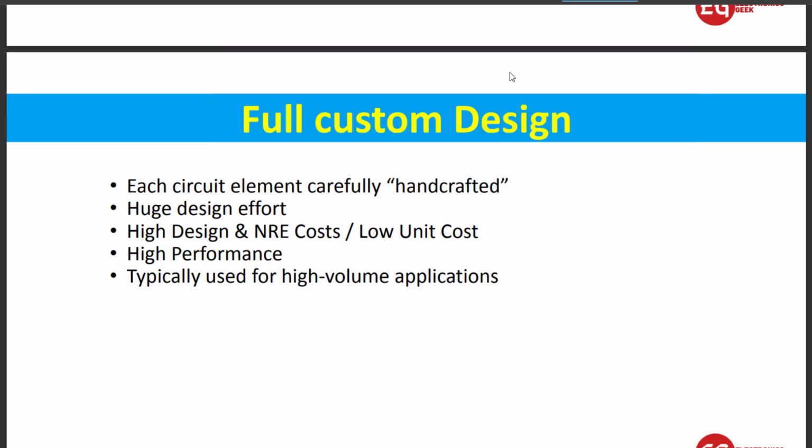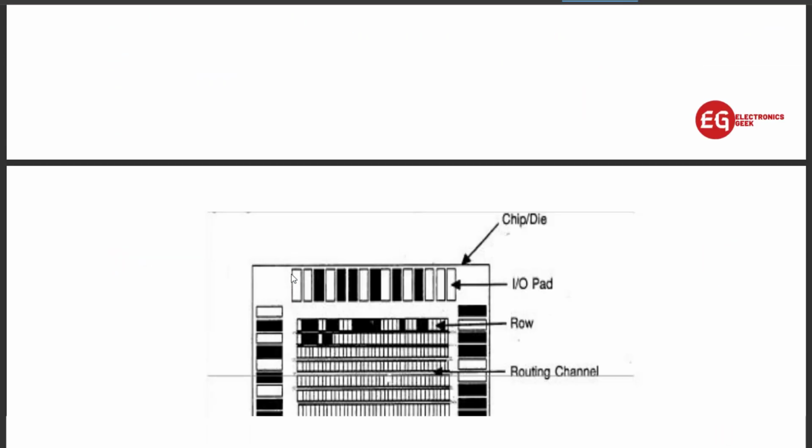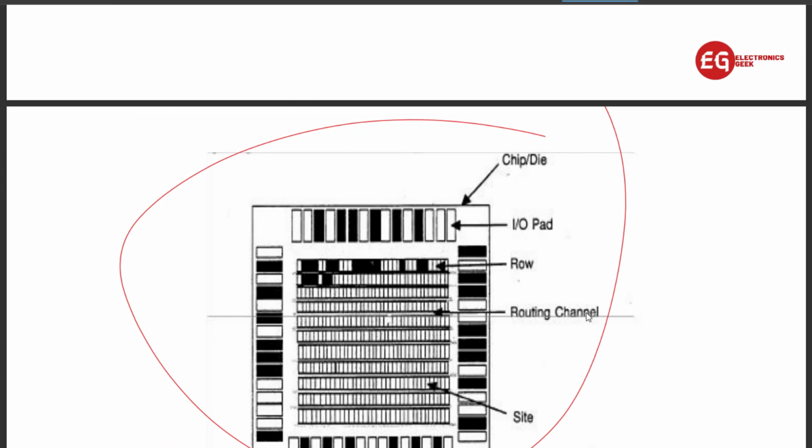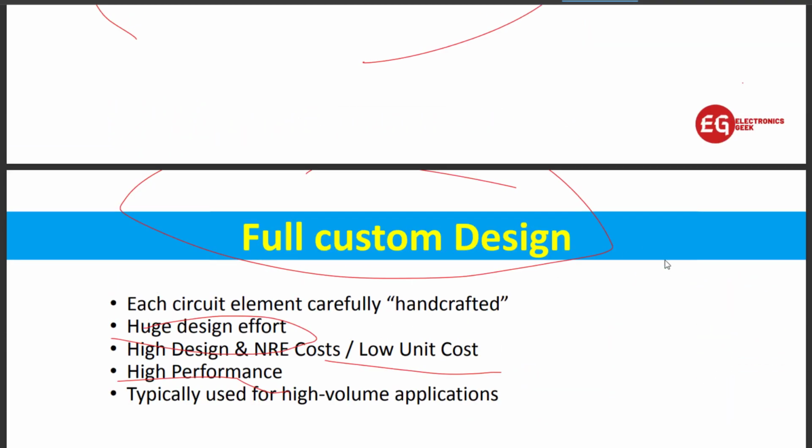So let's see the first design style, that is the full custom design. In the full custom design, each module of the system is designed by the designer itself to get maximum control. It costs huge design effort, but gives low unit cost and high performance. As you can see in this picture, everything is designed by the designer itself, so we get maximum control and can reduce the size or increase the performance of this IC. So that is the full custom design.